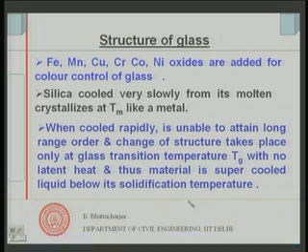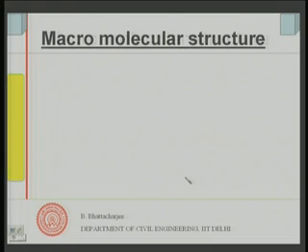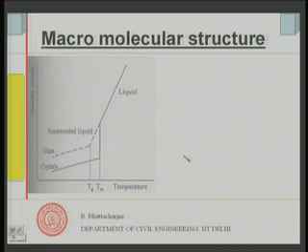Continuing with that, if you look at the structure of the glass, it is like this. This is the liquid from 1700 degrees centigrade, and as I cool it, this is the melting temperature.